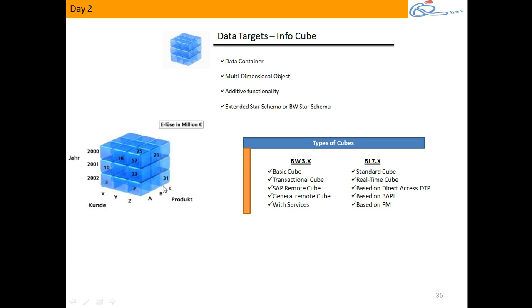Okay. Now I ask you a query: for the year 2000, for customer Z and for product A, what was the value? Here it is 25. As soon as I say 2000, I pick up only the first block of it, and when I say Z, in the first block I pick up only the last corner block. And when I say A, I pick up only the upper layer of this block. This is not counted further, so it picks 25. Clear on this first? Okay.